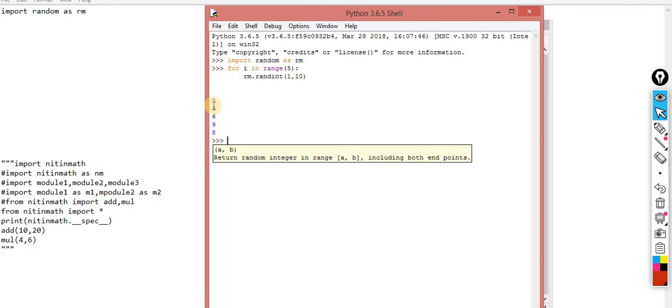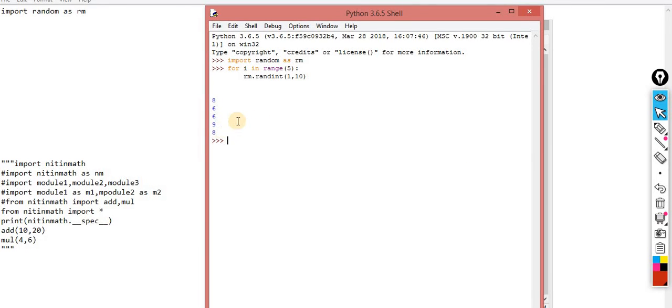It is not guaranteed that it always returns a unique value, because of the algorithm behind this. It can pick similar numbers. It's not a hard and fast rule that it will always pick different values. Now I show you that randint includes 1 and 5 as well. So it generated 1, and it generated 5 as well. So this is the way.